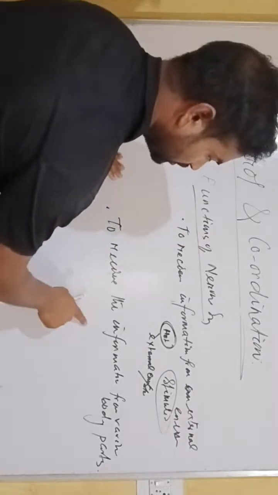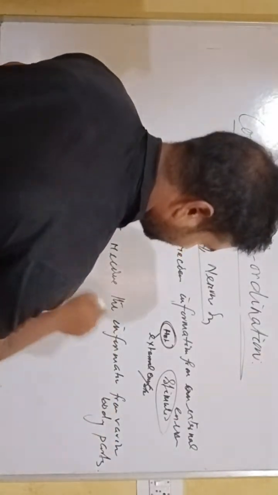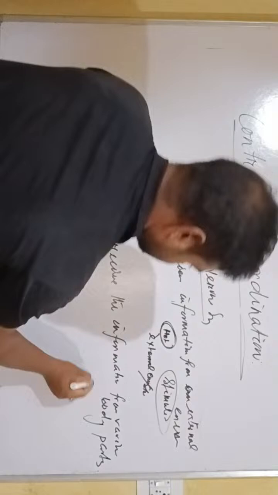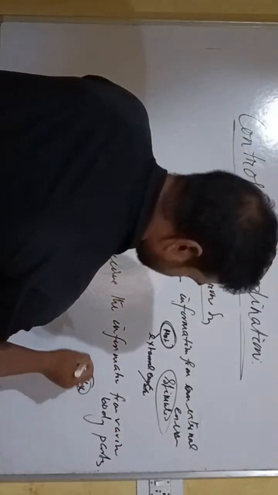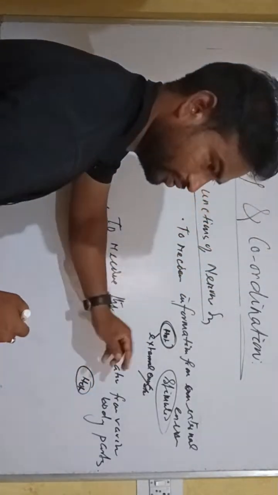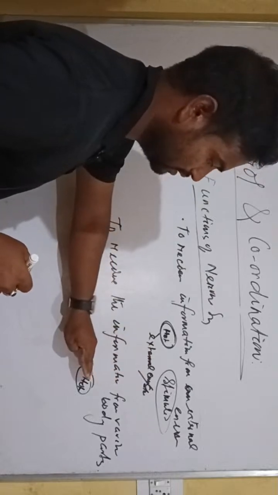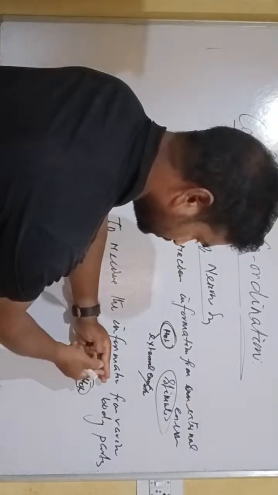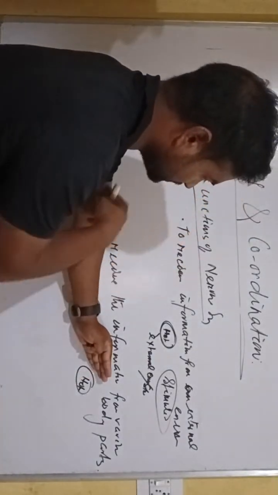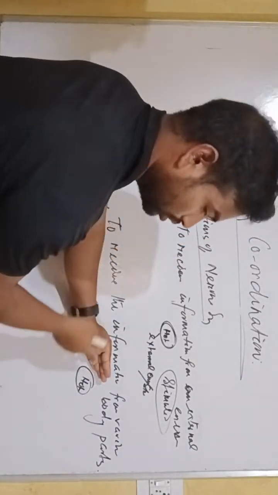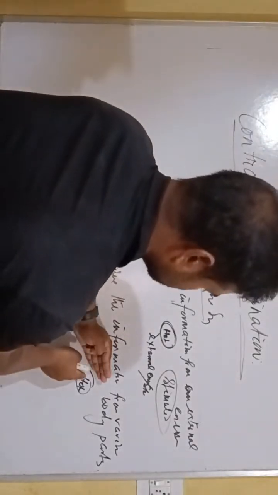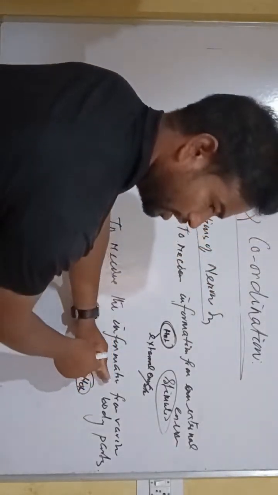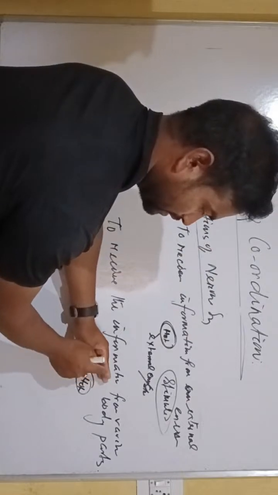Then, to receive the information from various body parts, suppose we touch a hot plate with our left hand. In this part, we receive the information through the nerve system. How? Sensory nerves or sensory neurons are present.